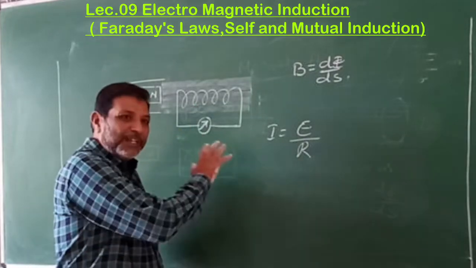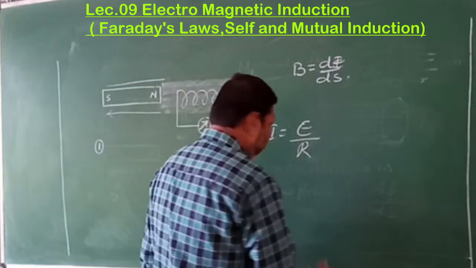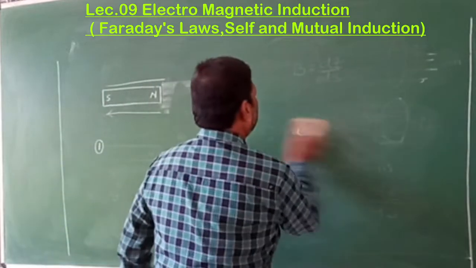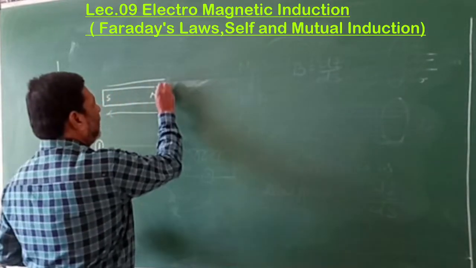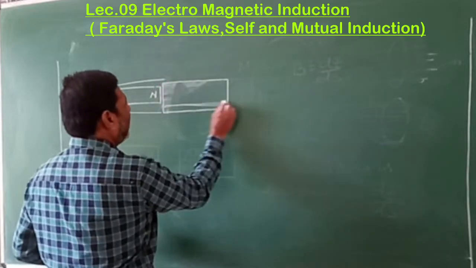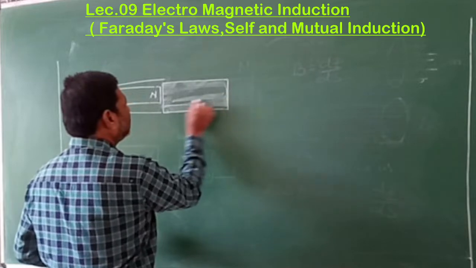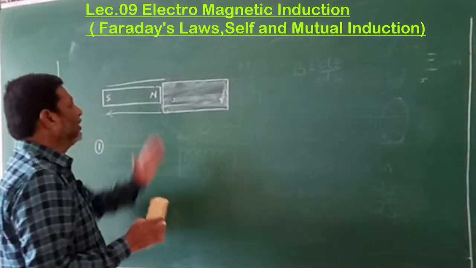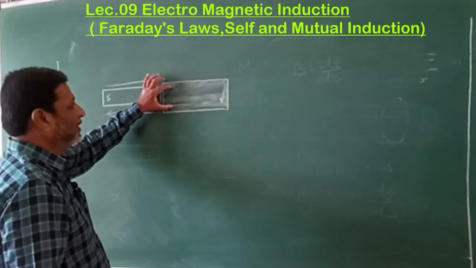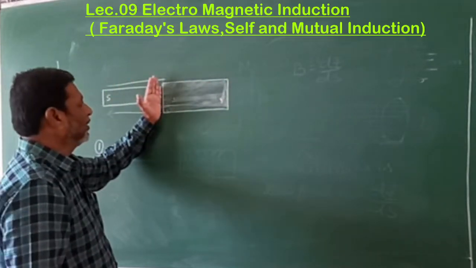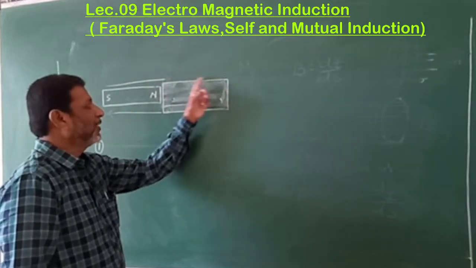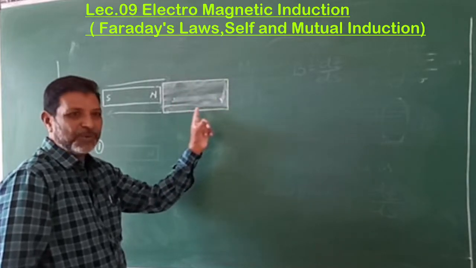Let us make that point clear here also. Suppose in this space there is a magnetic field or magnetic flux. Now when this magnet is taken away, the field or flux decreases here. When it is brought nearer, the field or flux increases here. That is, there is a change in the flux in this region only, isn't it?